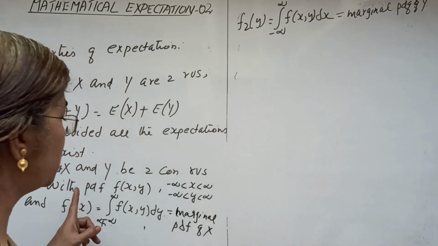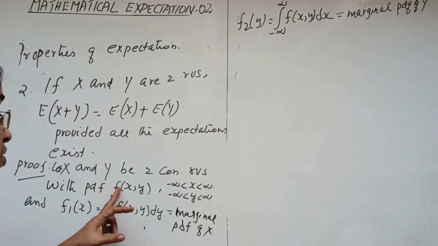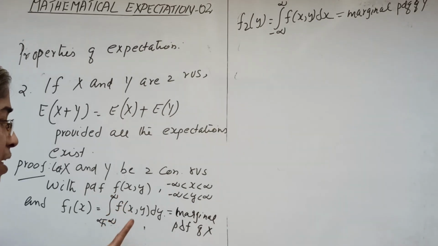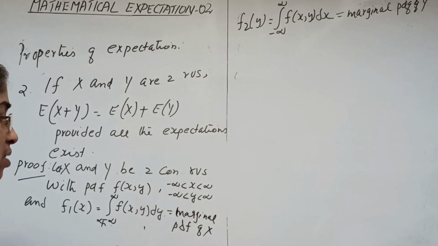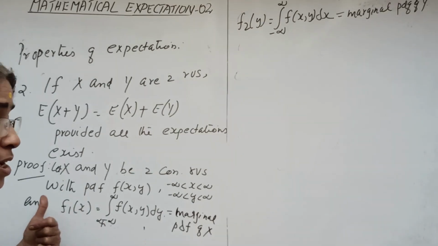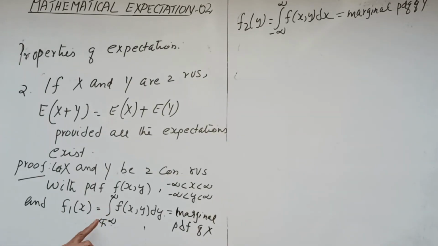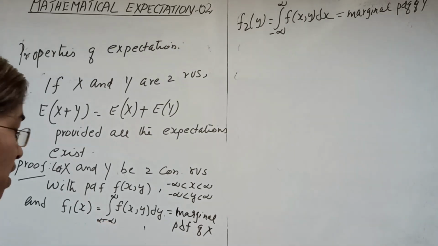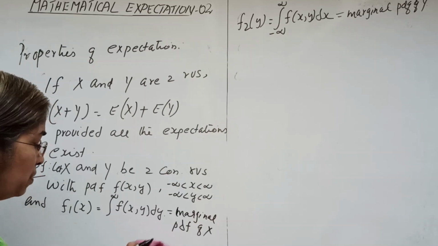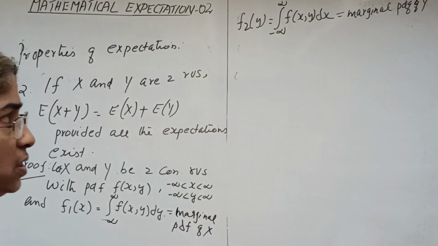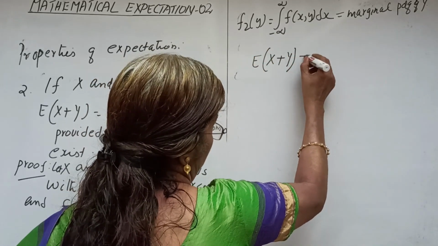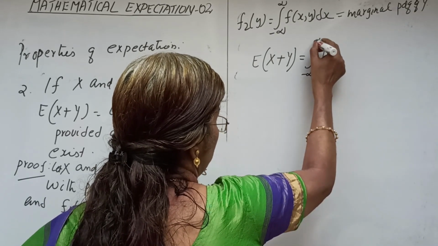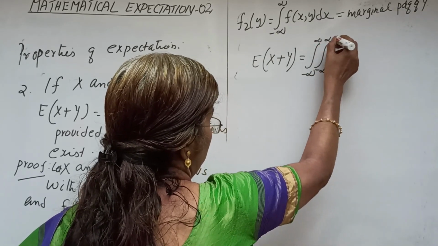Okay, so here we consider the bivariate probability function f of x y, which is defined for both x and y over the interval minus infinity to infinity, and we have the marginal distributions of x and y as f1 x equal to integral minus infinity to infinity f of x y dy, and f2 y equal to integral minus infinity to infinity f of x y dx. Now we consider expectation of x plus y as equal to the double integral minus infinity to infinity